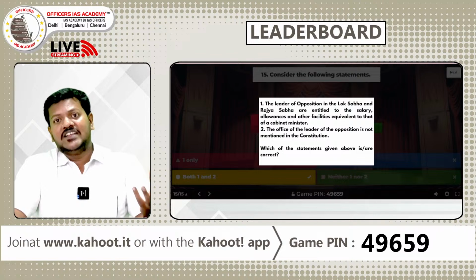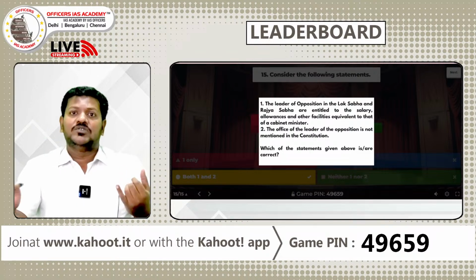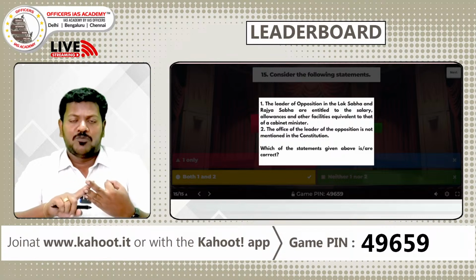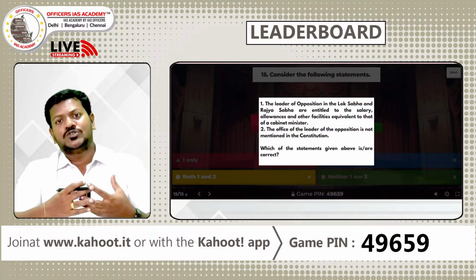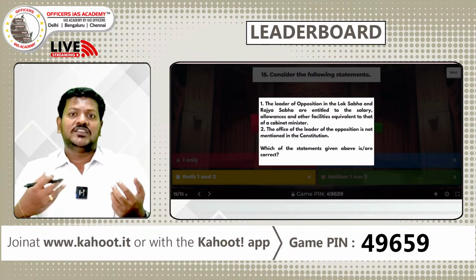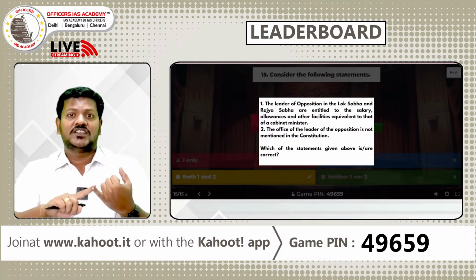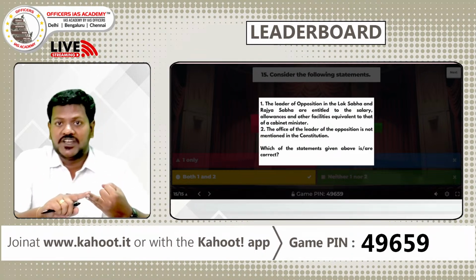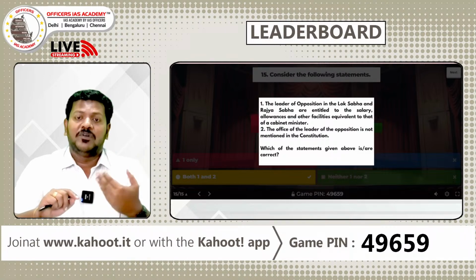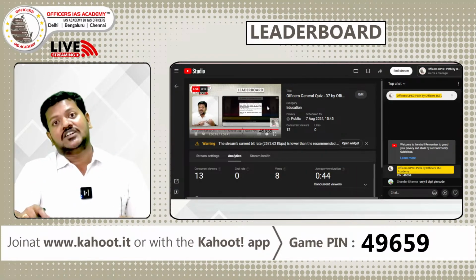We have various selection committees where the Prime Minister is a member, the Chief Justice of India and the leader of opposition, all of them being members to select the heads of various statutory bodies. So what are these statutory bodies? We have the Central Vigilance Commission, the Central Bureau of Investigation, the CBI, the Lokpal, the Chief Information Commissioners, and the National Human Rights Commission.